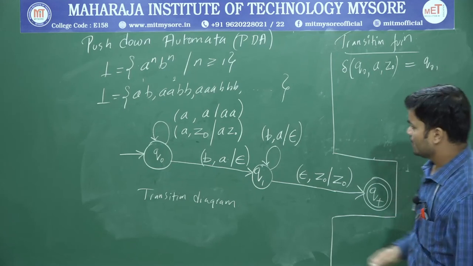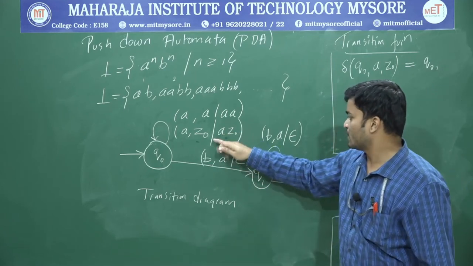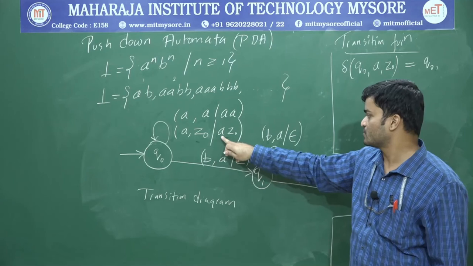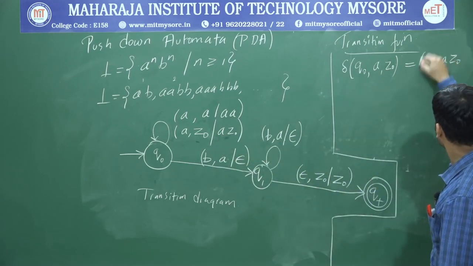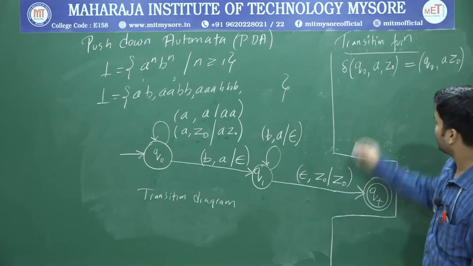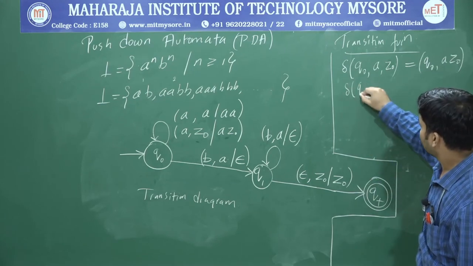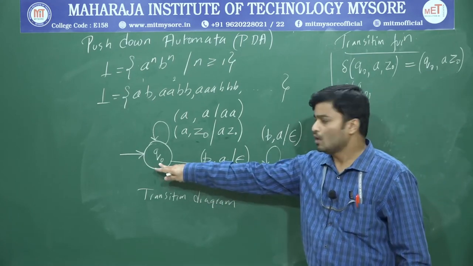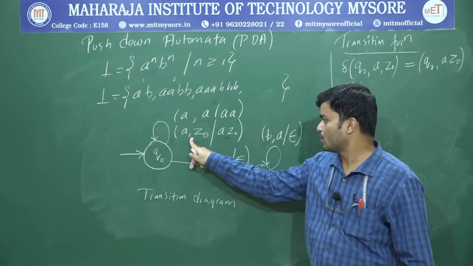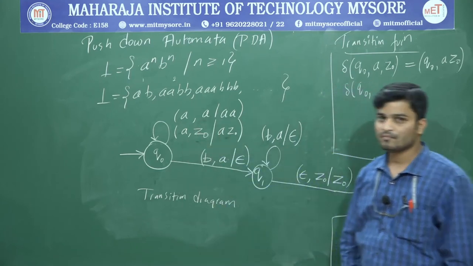Q0 comma. Then you write the right hand side part. What's the right hand side part? After this slash, whatever is present in the right hand side, you write that one. So that is A Z0. Simple. So what is the next transition? Delta of Q0. For Q0 we have two transitions. The first I have already written. Now I go with this one.